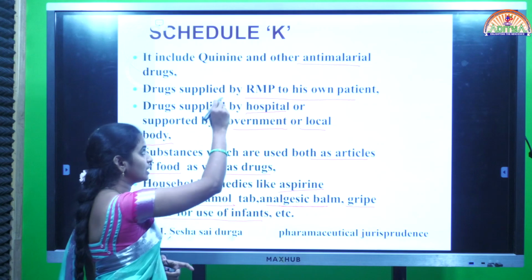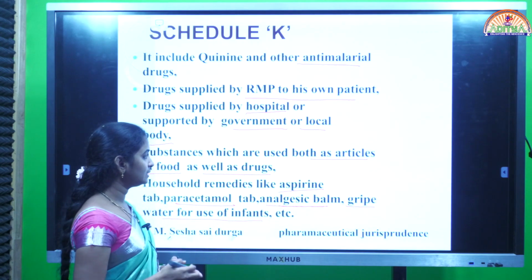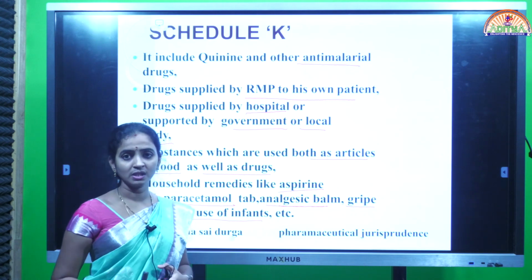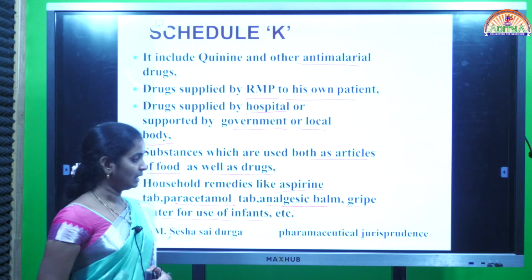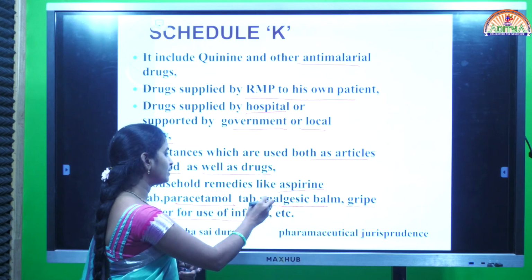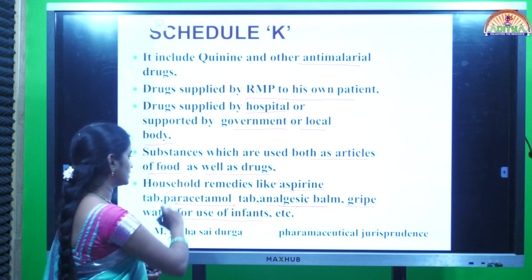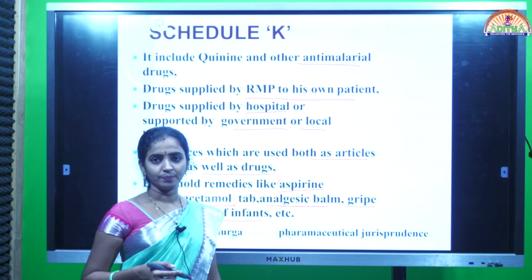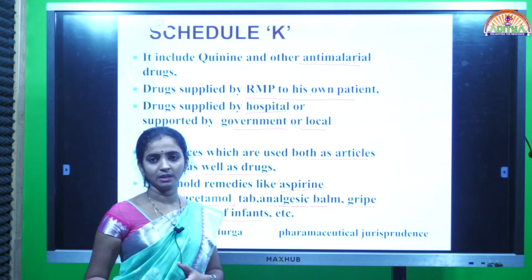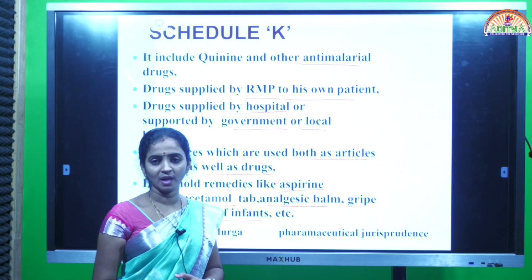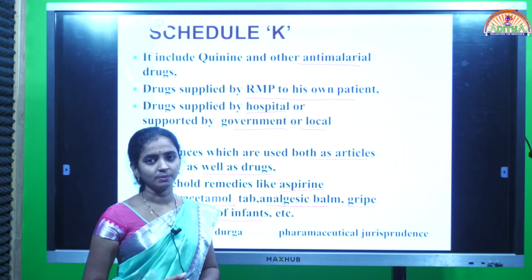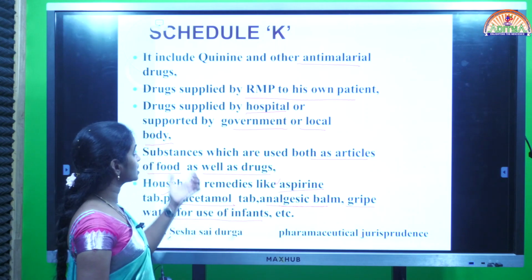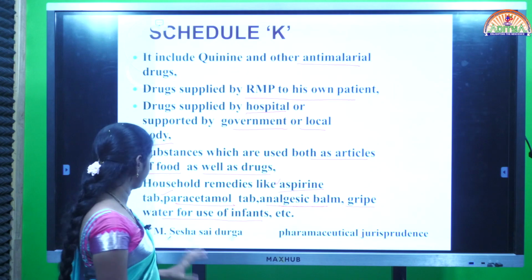and in such cases those medications also come under Schedule K only, along with other drugs and substances which can be used both as foods and in the form of drugs, like turmeric and also some other common medications like aspirin and paracetamol. For these drugs also there is no need to present any prescription and no need to approach the doctor. We can simply go to the pharmacy and get the medication from the pharmacy store. So these types of substances or drugs are categorized under Schedule K.